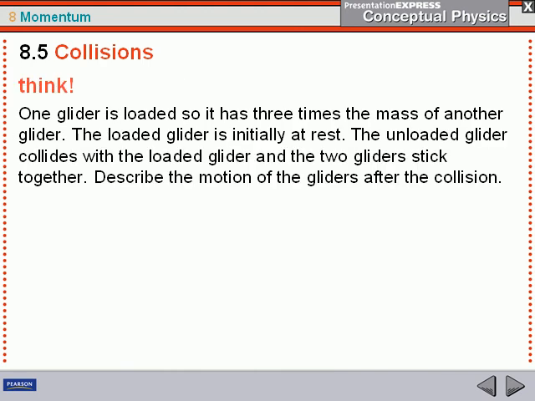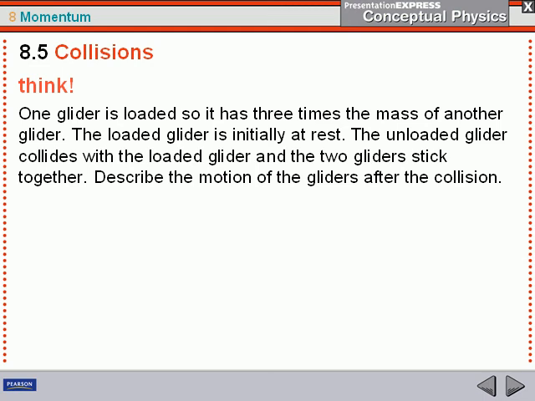So one glider is loaded, so it has 3 times the mass of another glider. The loaded glider is initially at rest. The unloaded glider collides with the loaded glider, and the two gliders stick together. Describe the motions of the gliders after the collision. Well, first of all, what kind of collision is this? They stick together. It's an inelastic collision.